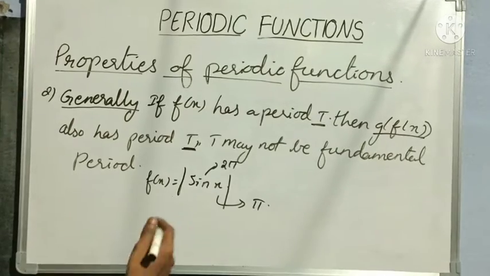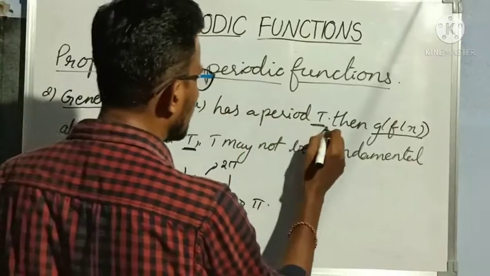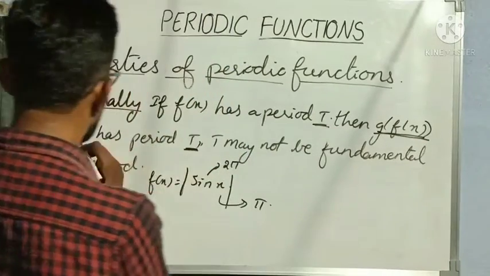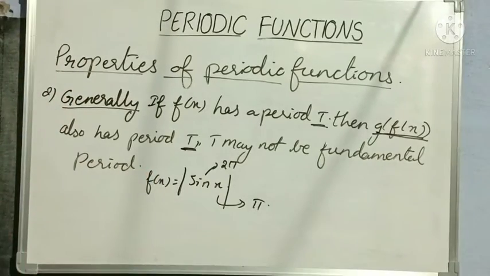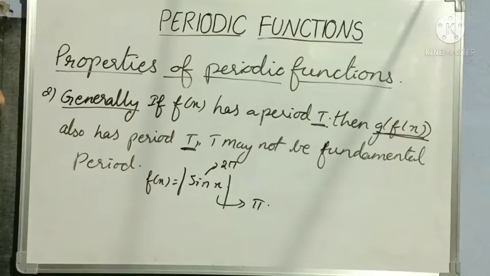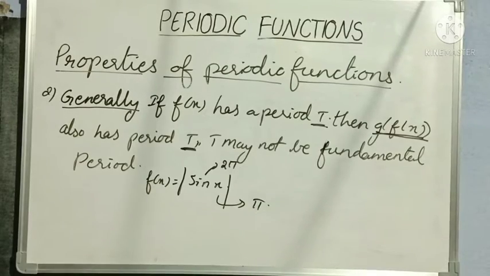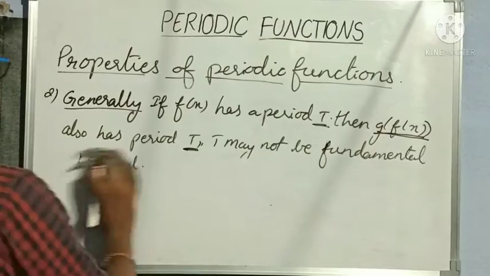Only sometimes it is possible that if f of x has a period t, then g of f of x also has a period t. T may not be the fundamental period. Understood? So t may be or may not be the fundamental period. Clear? That's all. This is the second property. Clear? Next, third property.